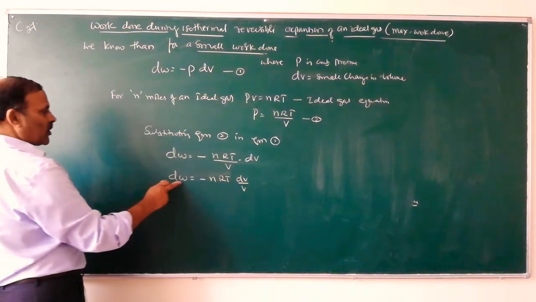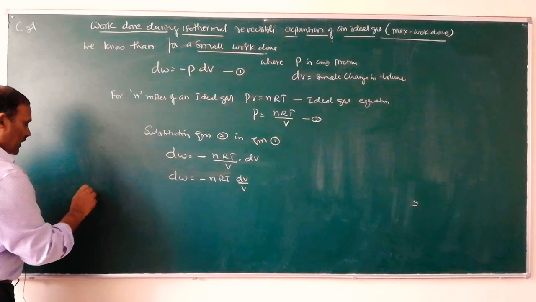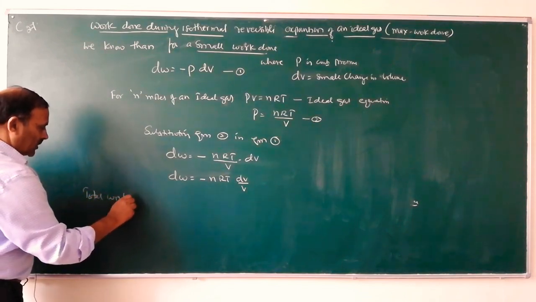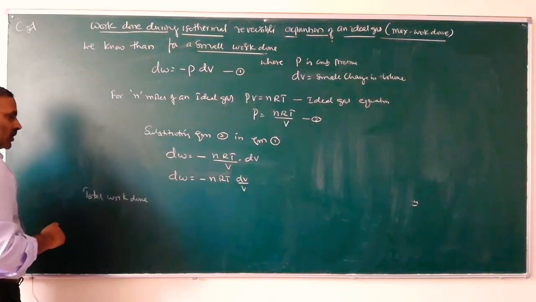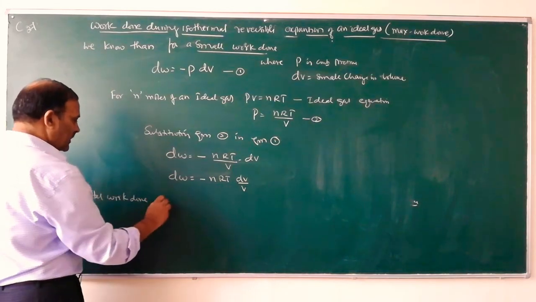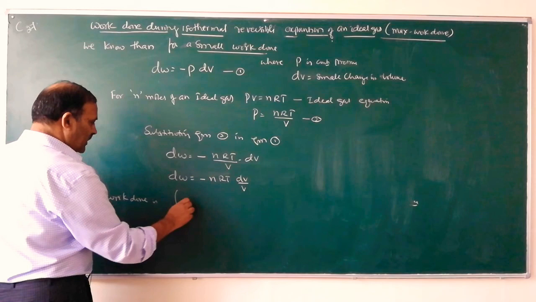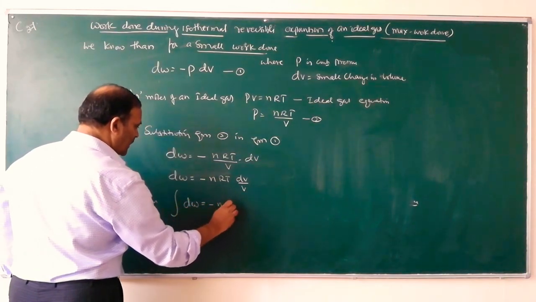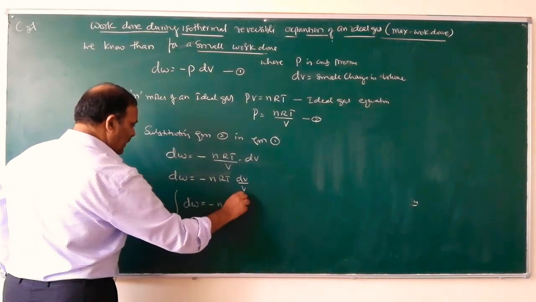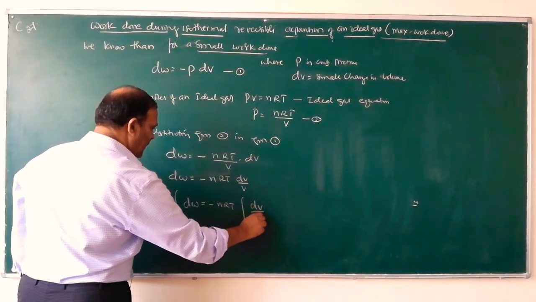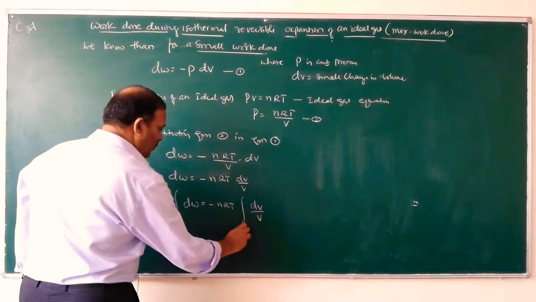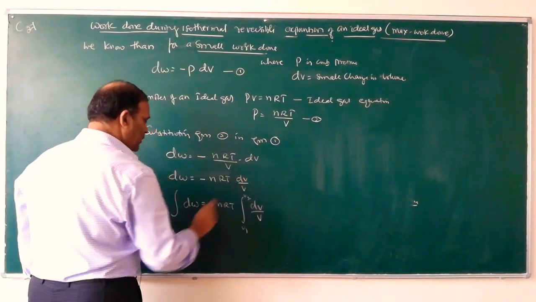Next, this is the small amount of work done. Then the total work done is the integral of dW is equal to minus nRT times the integral of dV divided by V, from volume V1 to V2.